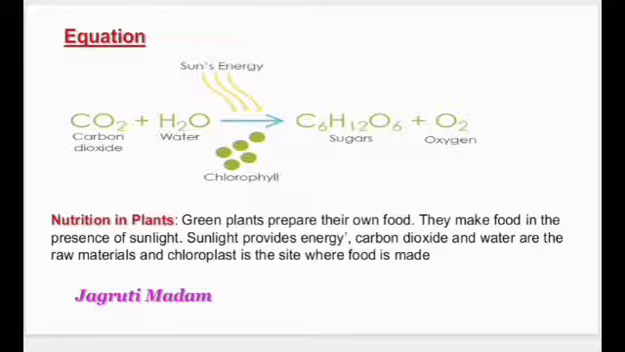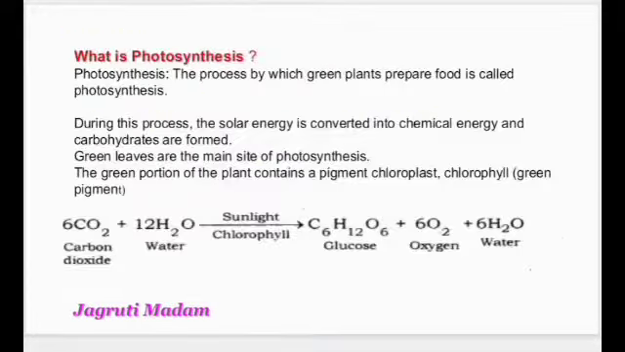So nutrition in plants: green plants prepare their own food. They make food in the presence of sunlight. Sunlight provides energy. Carbon dioxide and water are the raw material, and the chloroplast is the site where the food is synthesized. What is photosynthesis? Photosynthesis is the process by which the green plants make their own food. During this process, the solar energy is first converted to chemical energy, and thus carbohydrates are formed. Here the green leaves are the site of photosynthesis because green leaves have chlorophyll in them.